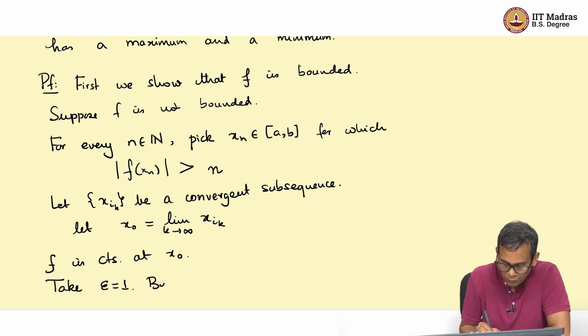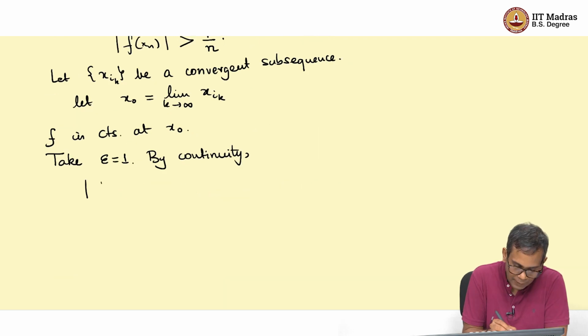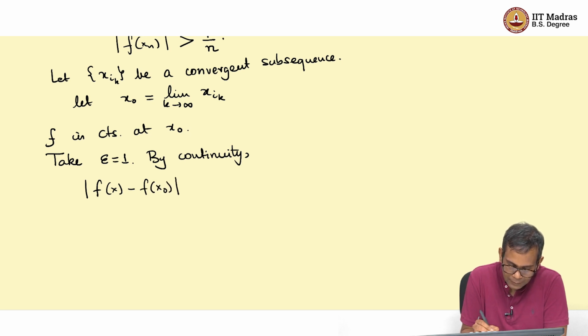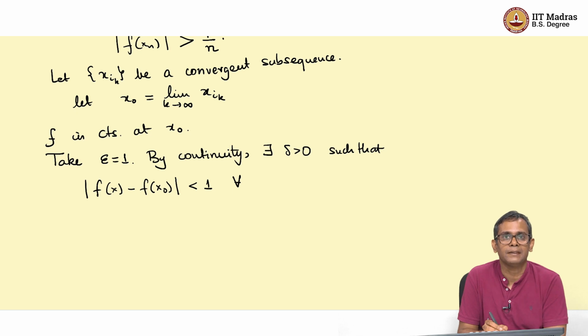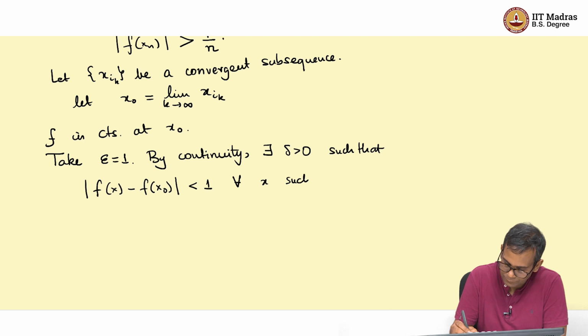So, by continuity what we have is |f(x) - f(x0)| is less than 1 for all x. So, by continuity we say that there exists delta greater than 0 such that |f(x) - f(x0)| is less than 1 for all x such that the distance between x and x0 is less than delta.